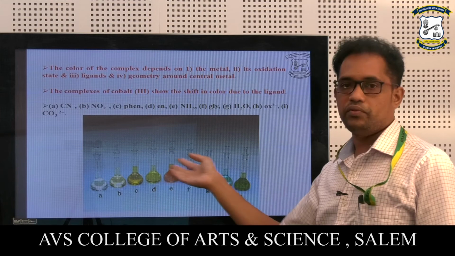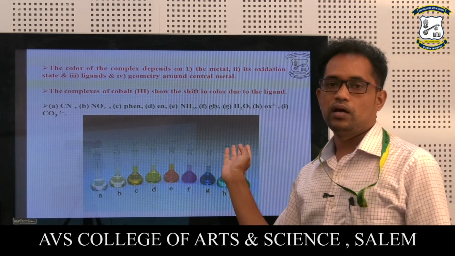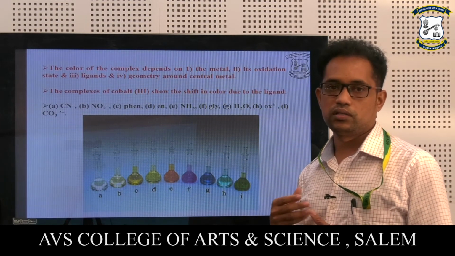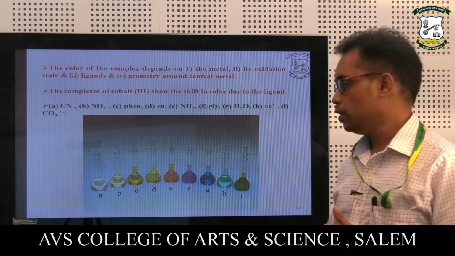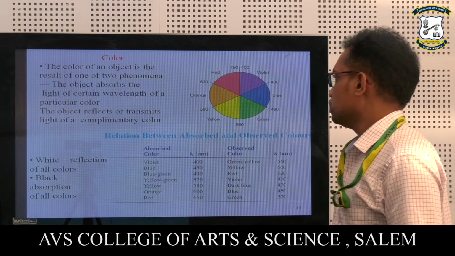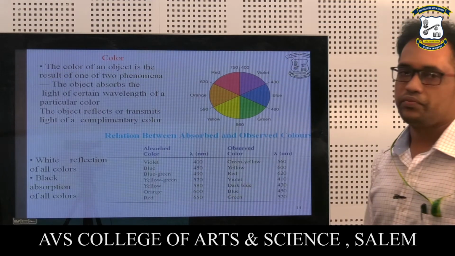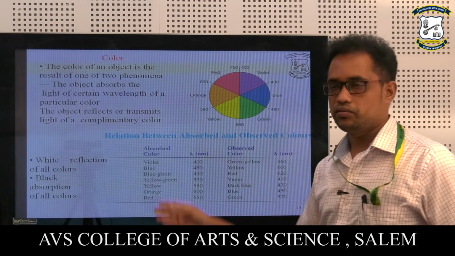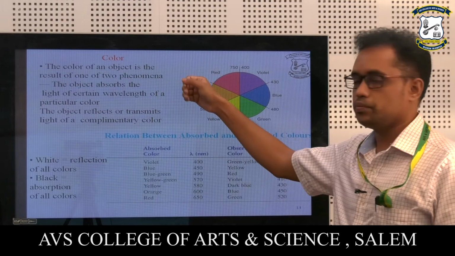Here we can see the difference in the colors of the coordination compounds with respect to the metal as well as the ligand. So how we see the color of an object, they have given us a simple definition.